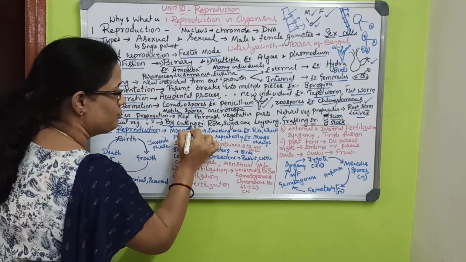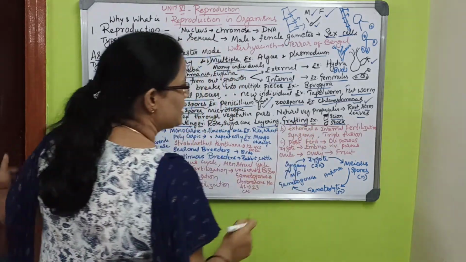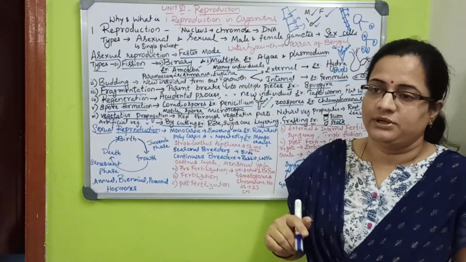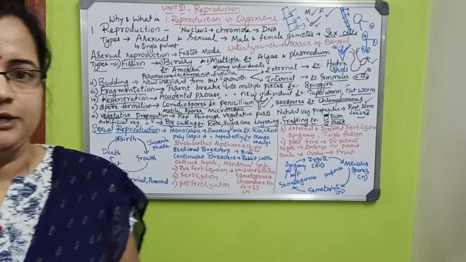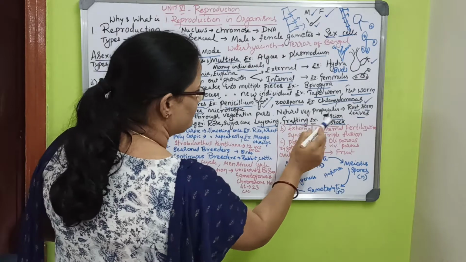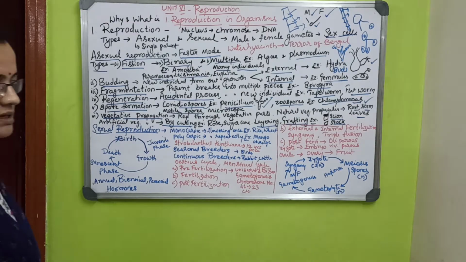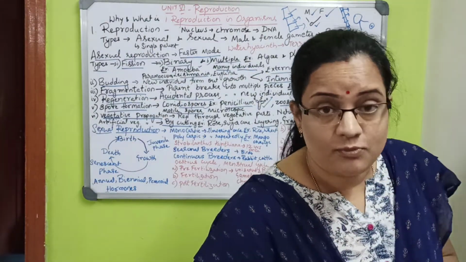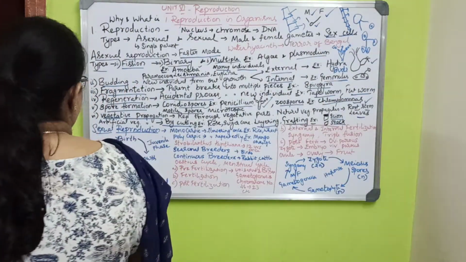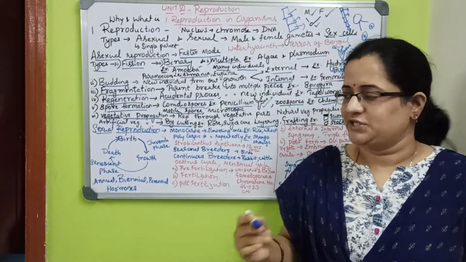So artificial vegetative propagation also has three types: by cutting, by layering, and by grafting. Grafting is done with a rose plant. You cut it and attach it to the parent plant, and a new plant will come. Like that, by cutting rose, there are different examples. You can do this as a practical at home also. I think when you were small, your mother used to do this kind of propagation. So this asexual reproduction is finished. Now I am moving to sexual reproduction.